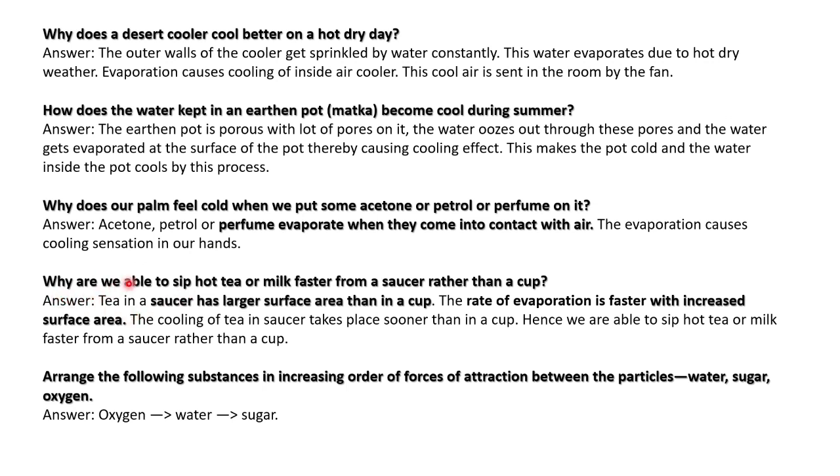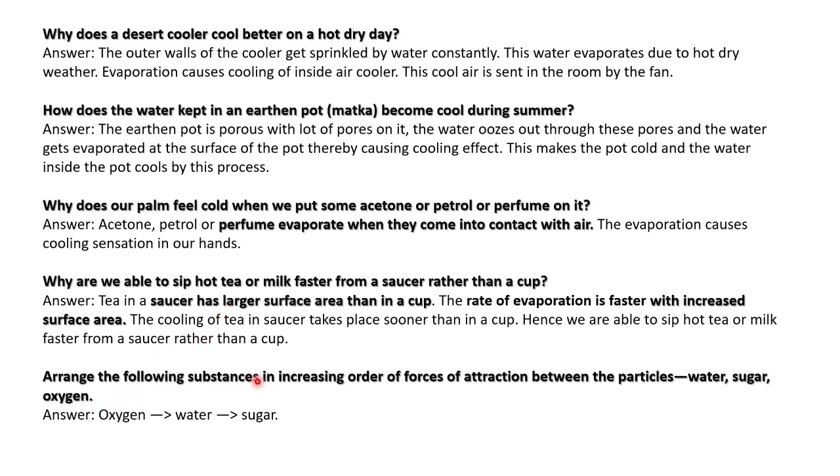Why are we able to sip hot tea or milk faster from a saucer rather than a cup? A saucer has a larger surface area than a cup. The rate of evaporation is faster with increasing surface area. Evaporation is faster in the larger surface area, so we can easily drink hot milk from the saucer.